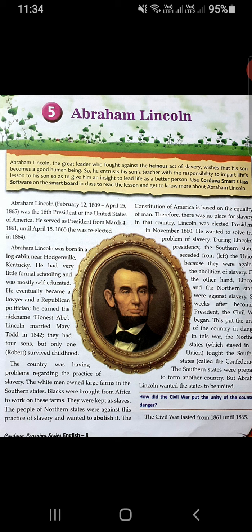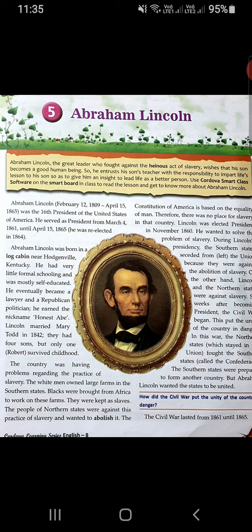The people of northern states were against this practice of slavery and wanted to abolish it. The Constitution of America is based on the equality of man. Therefore, there was no place for slavery in that country. So Lincoln was elected president in November 1860, and he wanted to solve the problem of slavery.